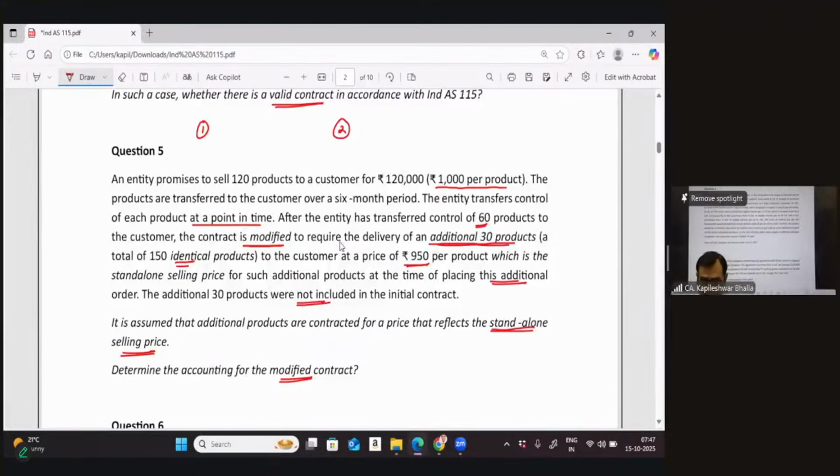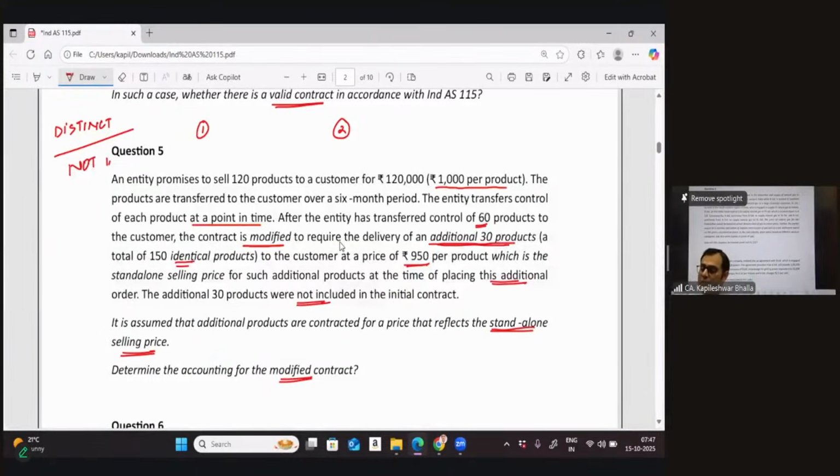When you look at the concept of modification, the first and foremost thing is you need to see whether the additional goods are something we technically call distinct, or not distinct in nature.